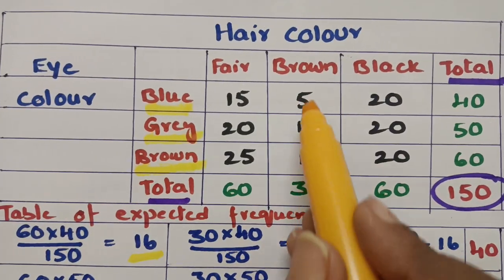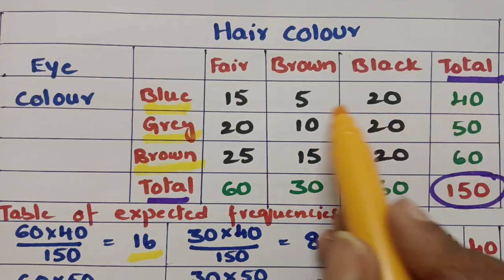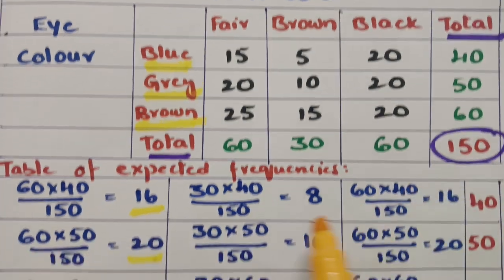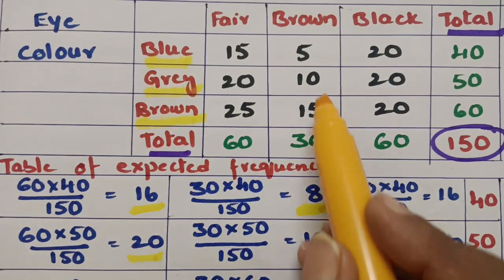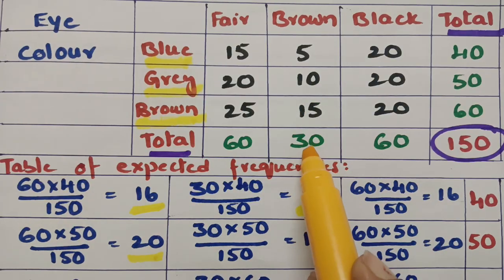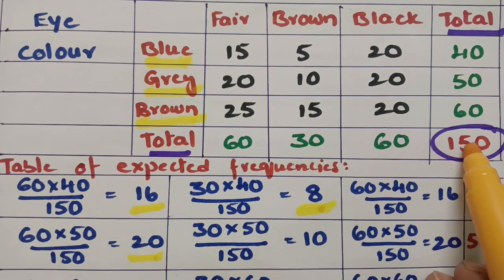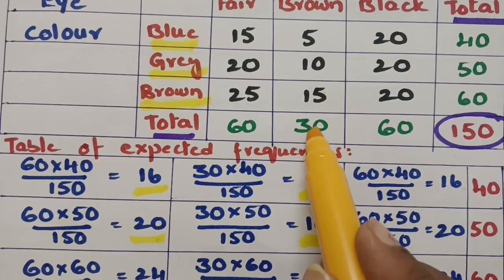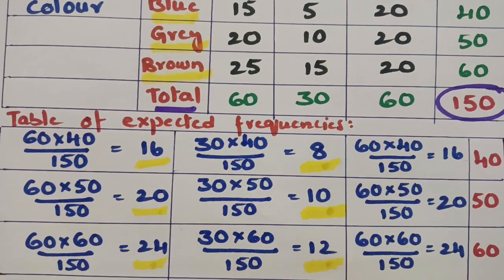For the second column, we go with the column total, that is 30. The row total here is 40. 30 into 40 divided by 150, the value here is 8. For this position, this is 30 and the row total here is 50. 30 into 50 divided by 150, the value here is 10. For this one, 30 into 60 divided by 150, the value here is 12.